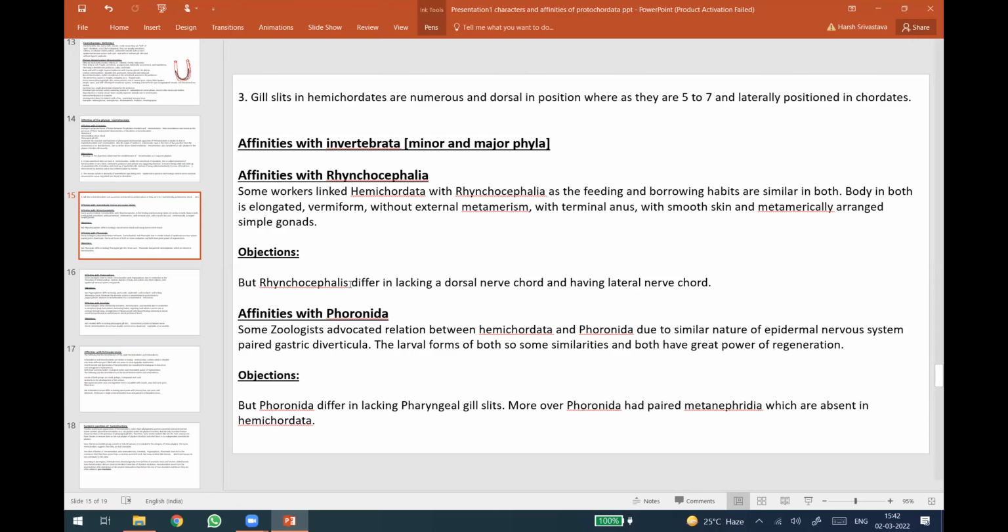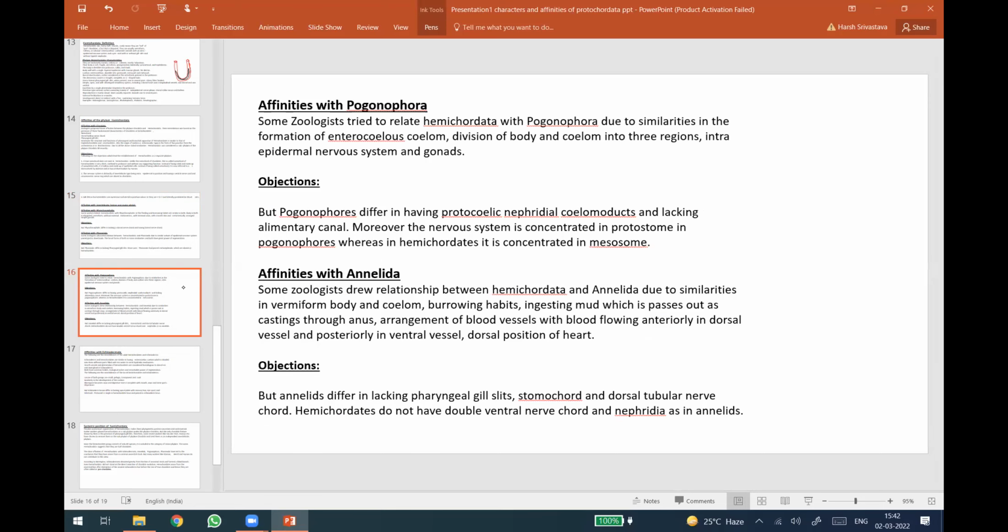But the objection was that Rhynchocephalia differ in lacking a dorsal nerve cord and having a lateral nerve cord. Then, another minor phylum, Phoronida, has been associated with it. But again an objection arose: Phoronida has paired metanephridia, which are absent in Hemichordata. So this view is also rejected. Then they have been kept in association with the Pogonophora.